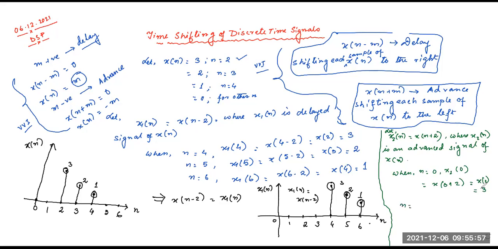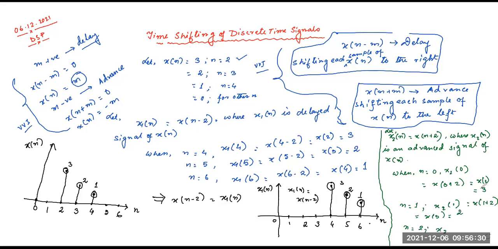Next, for n equals 1, x of n plus 2, that is equal to x of 1 plus 2, equals x of 3, that is equal to 2. And the last but not the least, n equals 2.